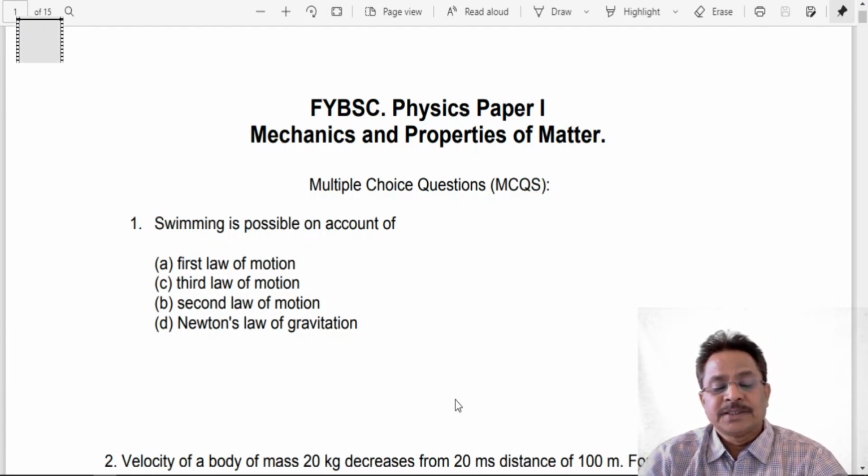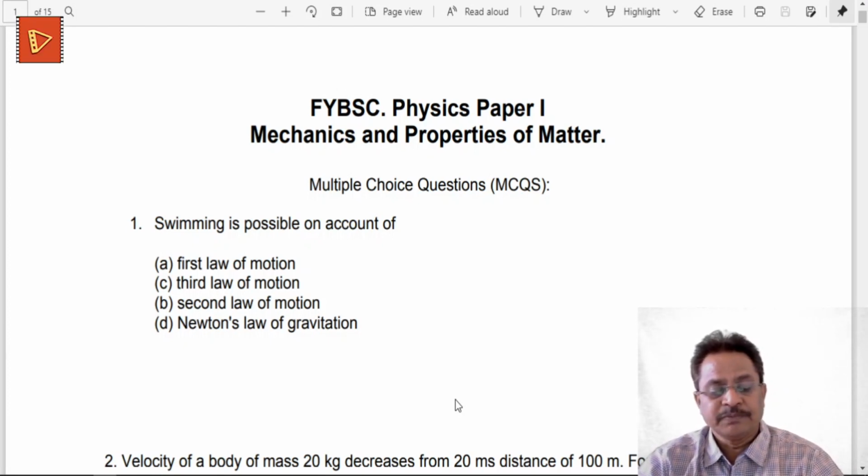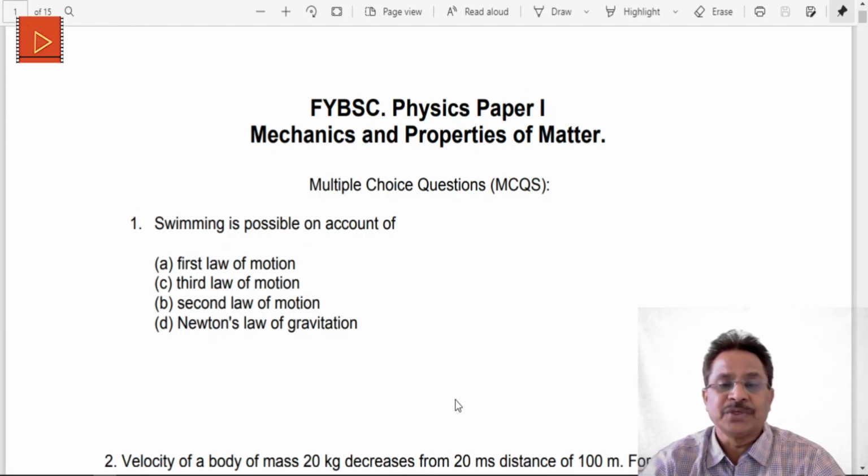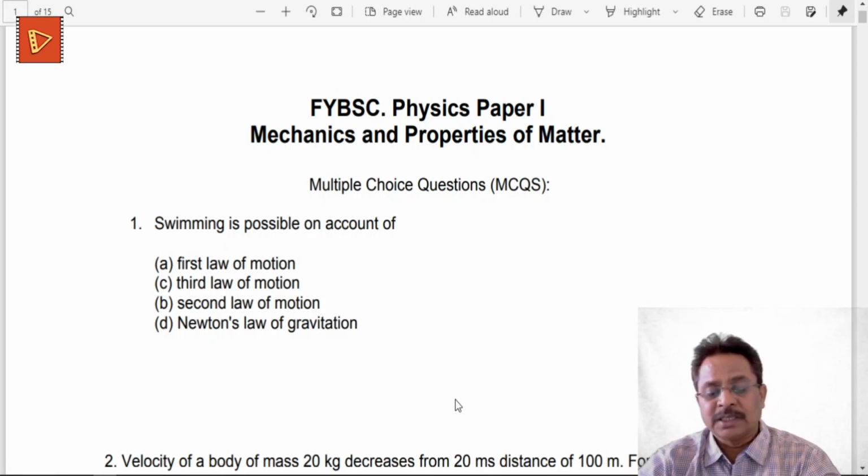Chapter 1 is motion, and there are 10 or 11 MCQs given in our textbook, and the second chapter is work and energy. So in all, 20 questions we are going to solve in today's discussion. Let's come to them one by one. The first question is very simple and easy. It is an application of Newton's laws, first, second, third, and so on.